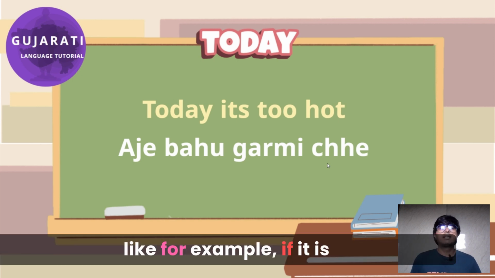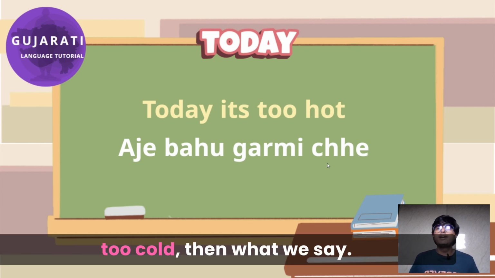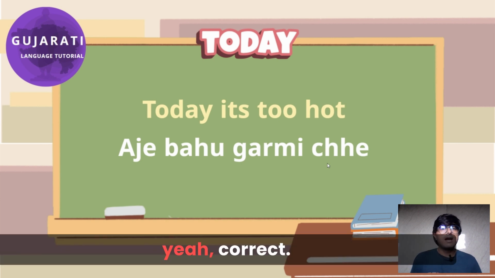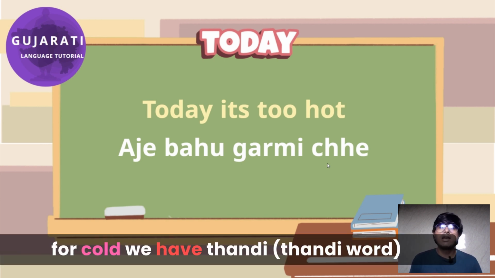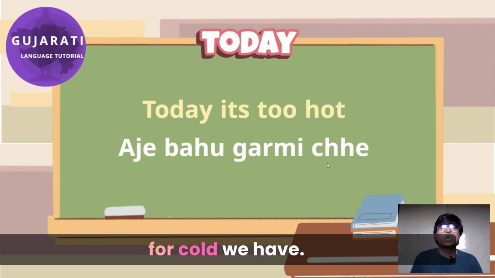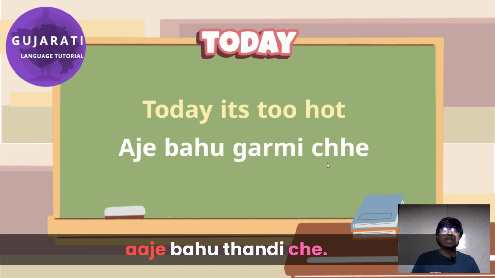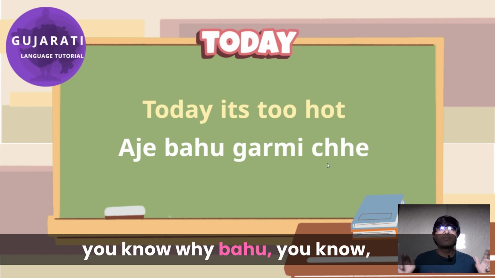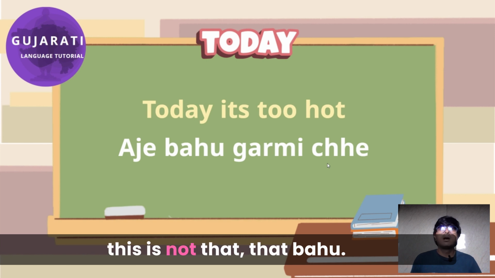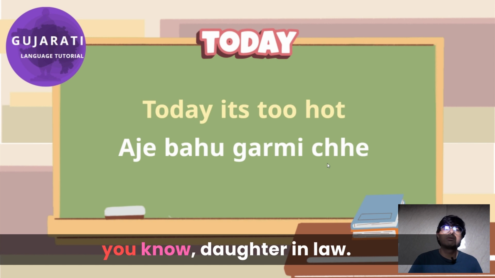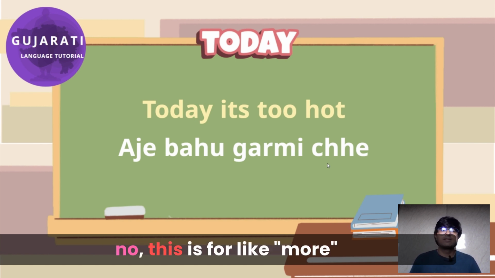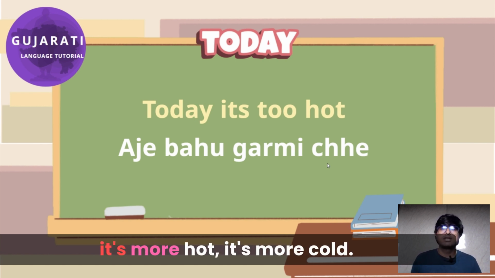For example, if it is too cold, then what do we say? Yeah, correct. For cold, we have thandi. So in that case, we can say આજે બહુ ઠંડી છે. Why bahu? This is not that bahu, daughter-in-law. No, this is for more. It's more hot.